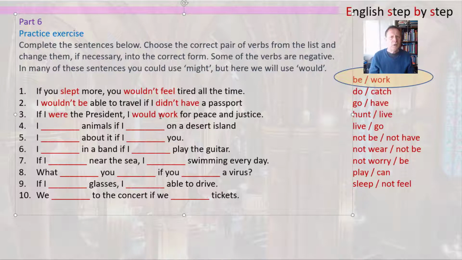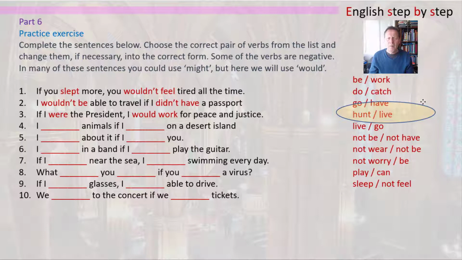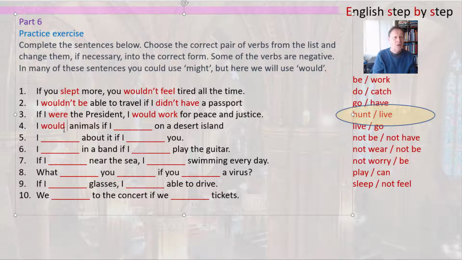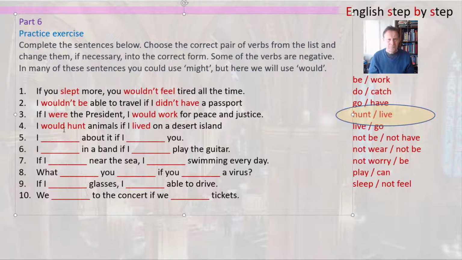Now the next one is talking about living on a desert island. So if we go through the list, the most logical one is hunt and live. So first one with hunt, I would hunt animals, and then if I lived on a desert island, I would hunt for animals if I lived on a desert island.